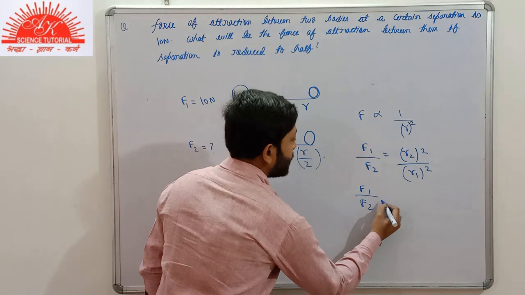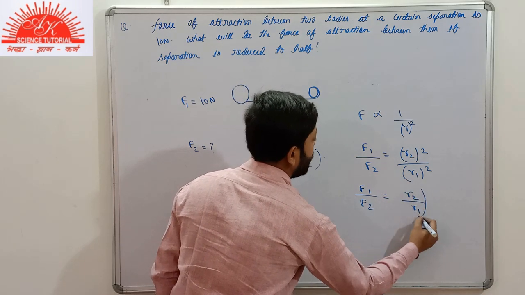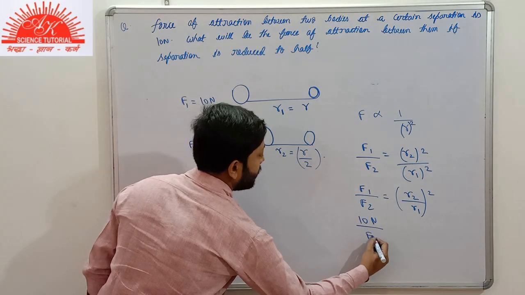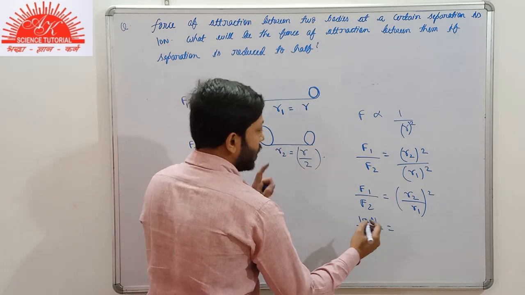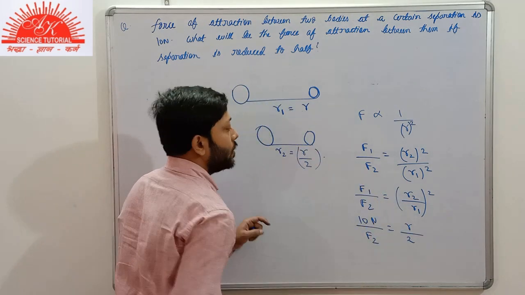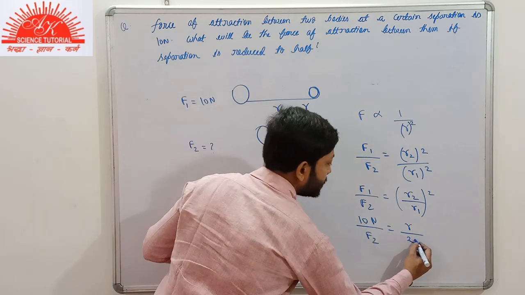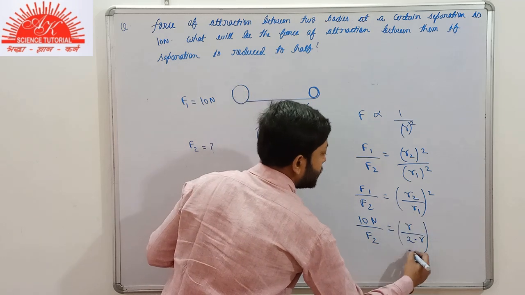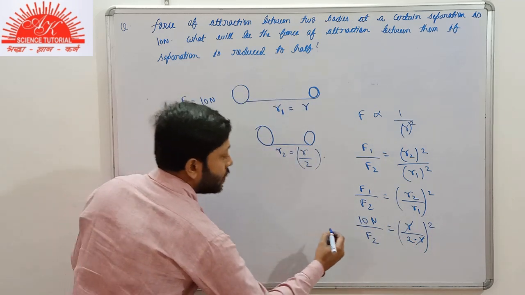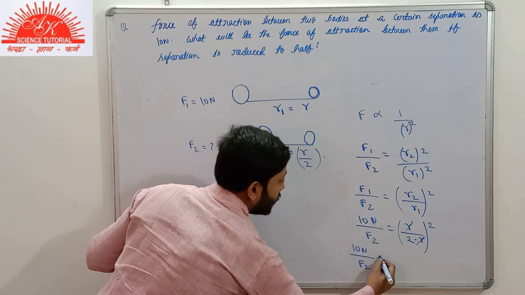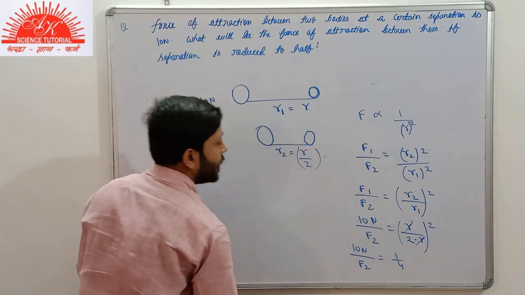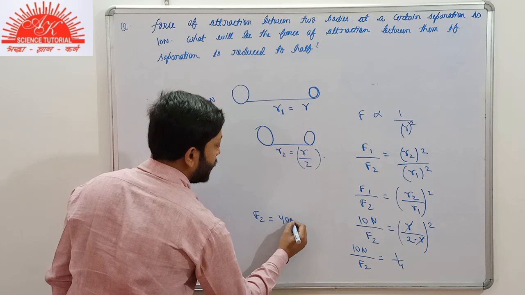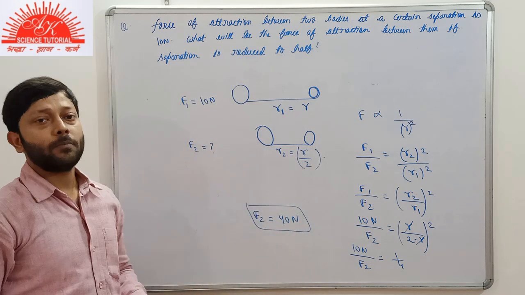What can we do over here? It is R2 by R1 whole square. Now, you know the value of F1, that is 10 Newton, and we have to find the value of F2. R2 has the value R by 2. What about R1? R1 has the value R. So it will be R2, which is R by 2, and R1, which is R. The square of it, R and R get cancelled. 10 Newton by F2 is the square of 1 by 2, that is 1 by 4. Cross multiply it. What do we get? The new force F2 will be 40 Newton. It's very simple. I think it's very much clear to you.